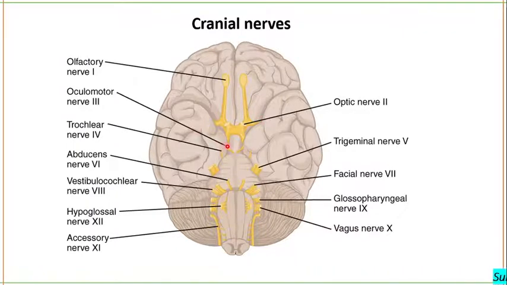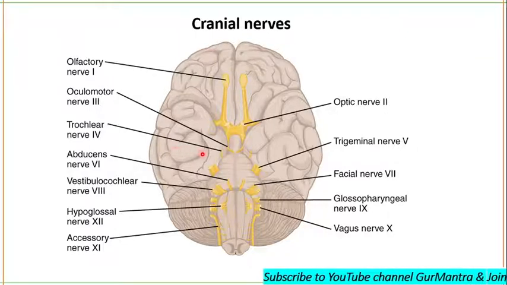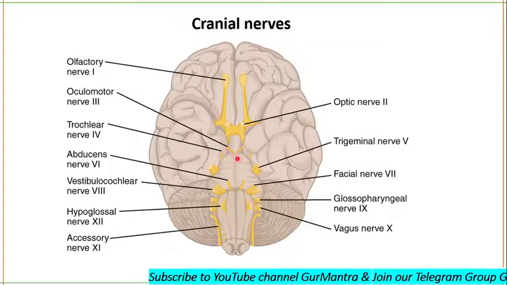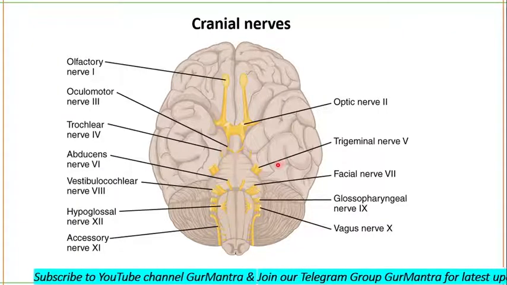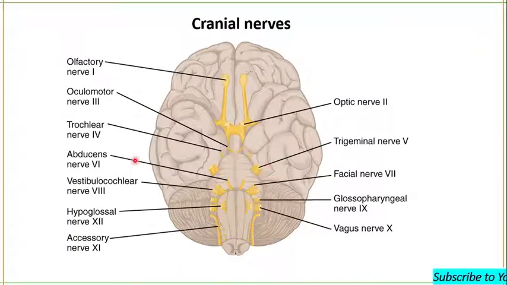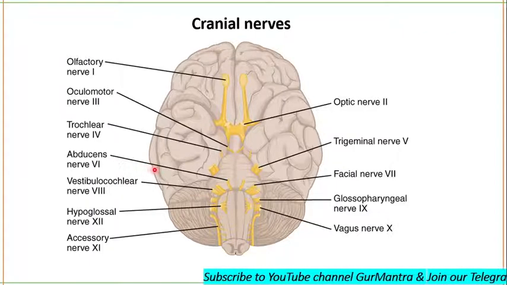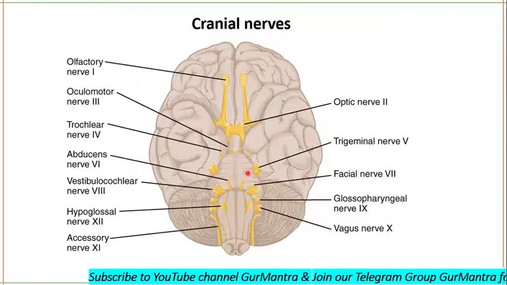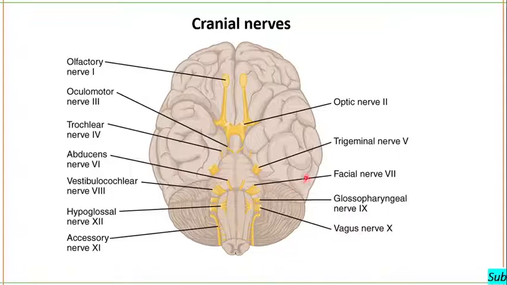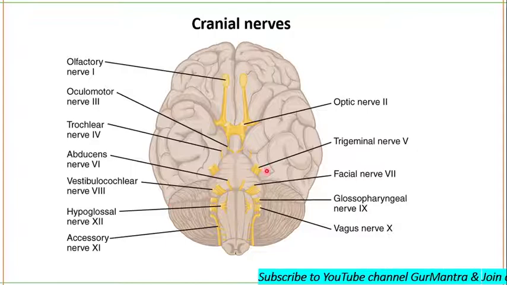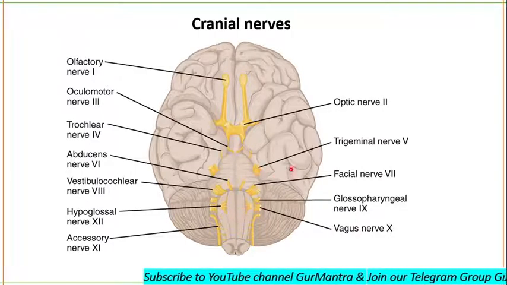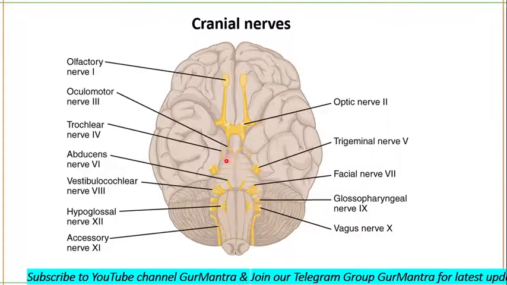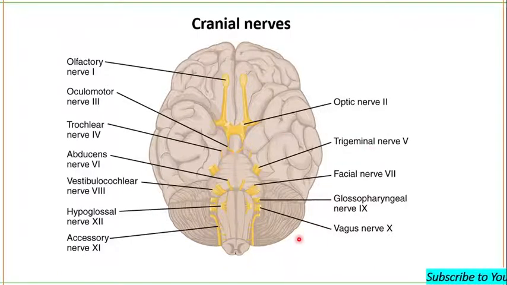Oculomotor nerve is arising from the floor of midbrain. Trochlear nerve is arising from the floor of midbrain. Trigeminal nerve is arising from the ventral surface of pons Varolii. And then comes your abducens nerve that is arising from the medulla, and all other nerves are arising from the medulla oblongata. All of these other nerves are arising from your medulla oblongata. You can check it out from its lateral sides or from its floor.